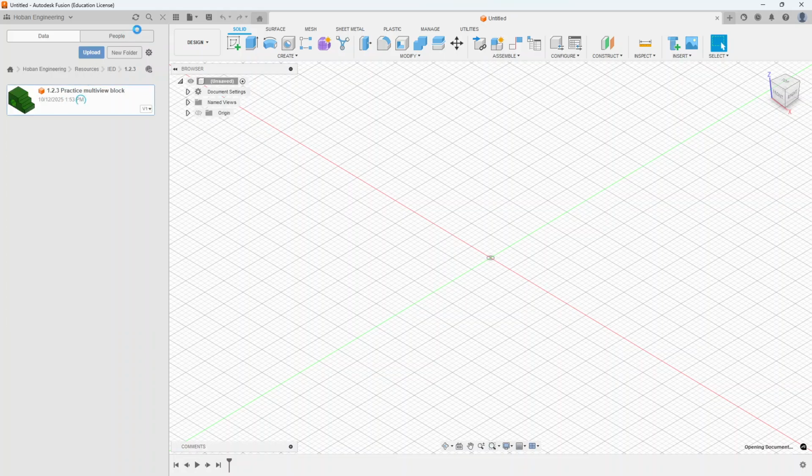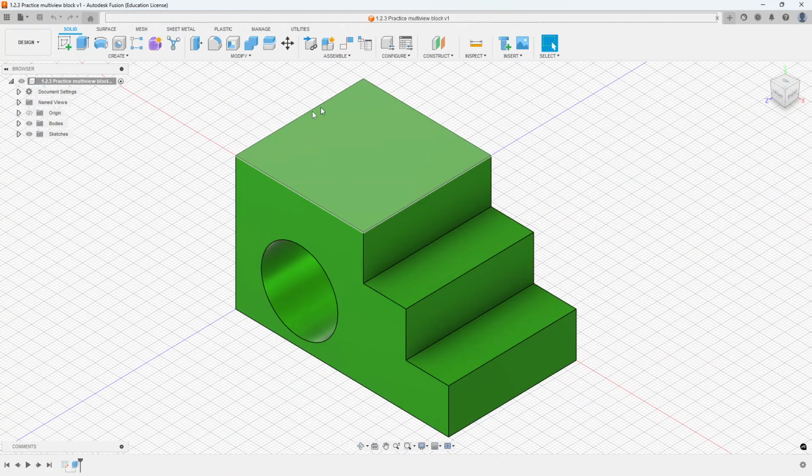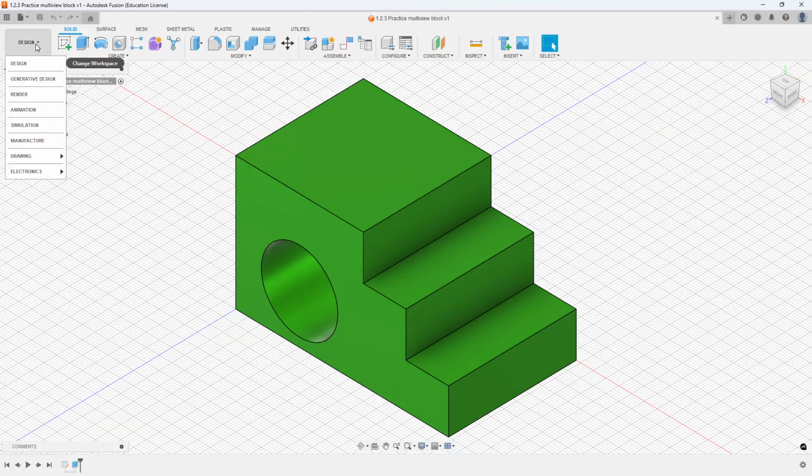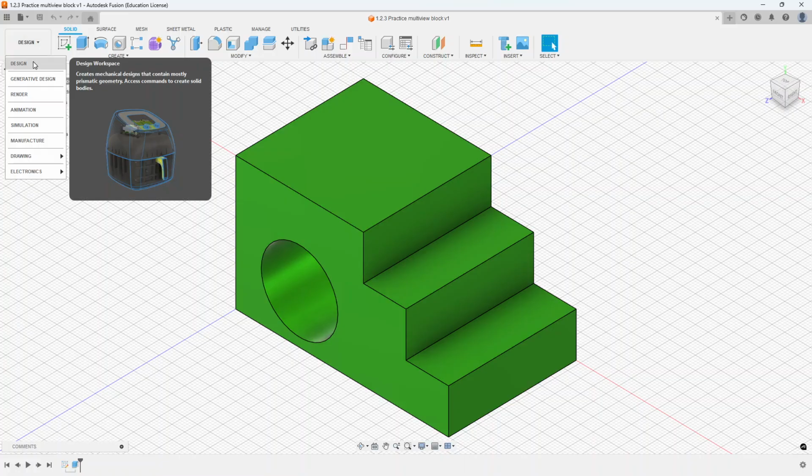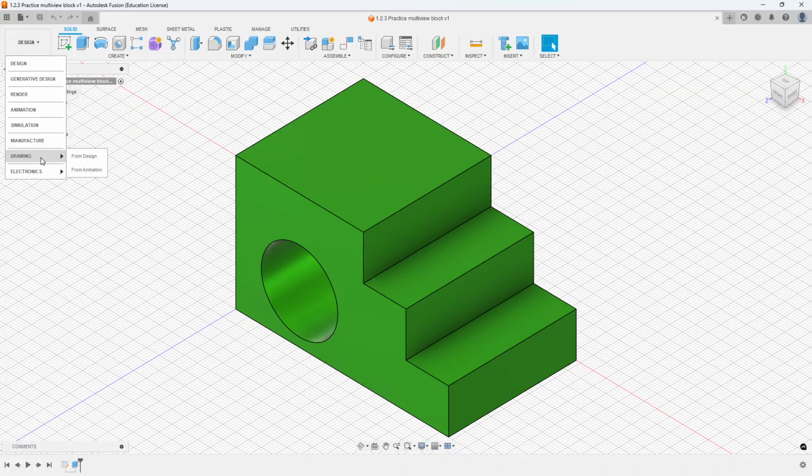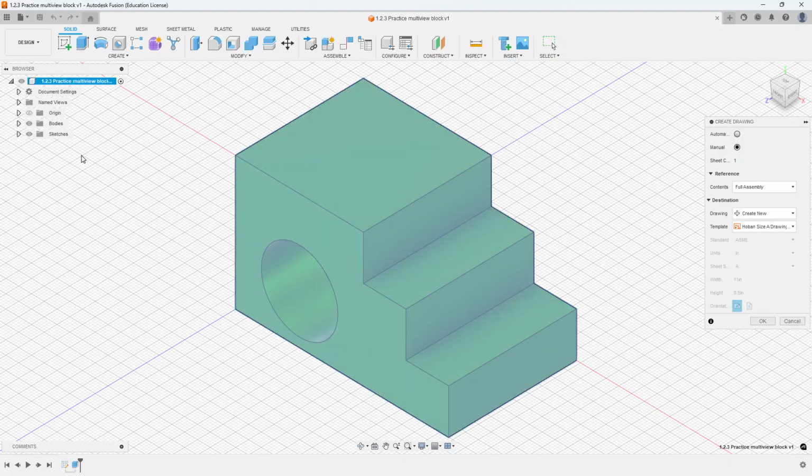Once you do that, your screen will look something like this. You'll have the practice multi-view block available to you in the design space like this. At the top left, we have the design dropdown. We're currently in the design space, which is everything we've been using so far, 3D modeling. We're going to go down to the drawing space, and then we're going to draw from design.